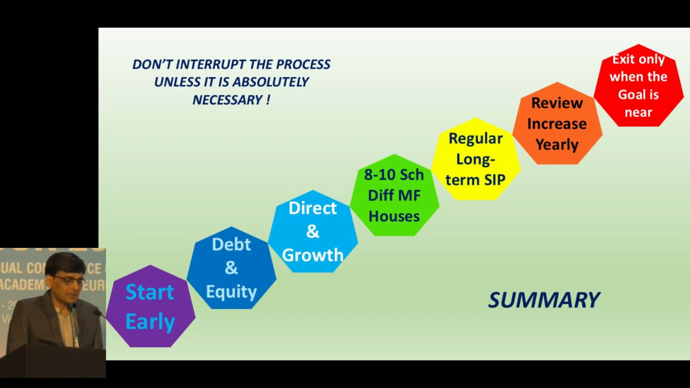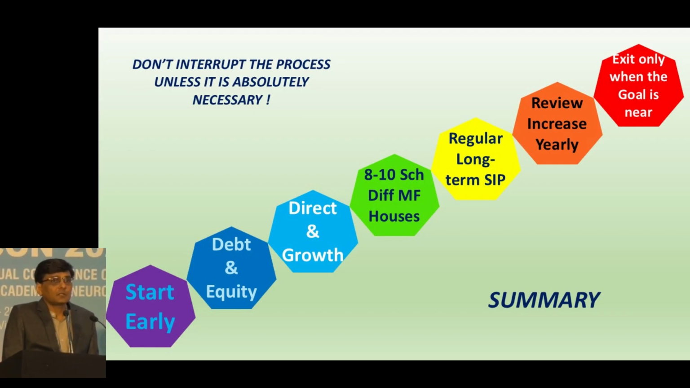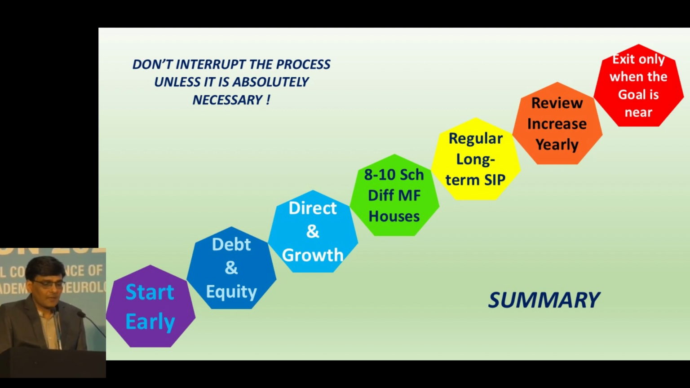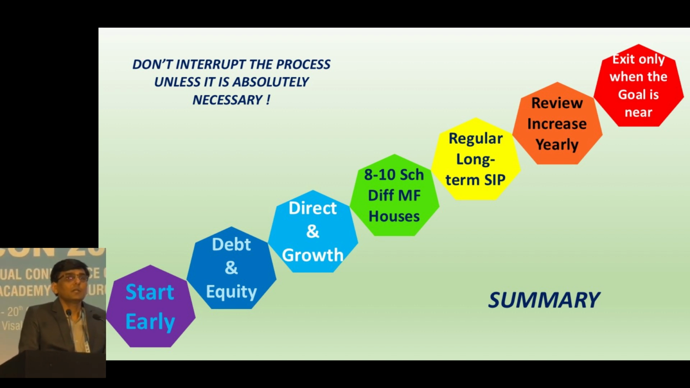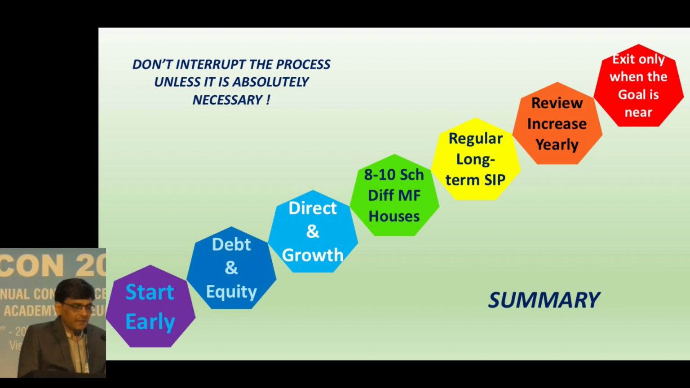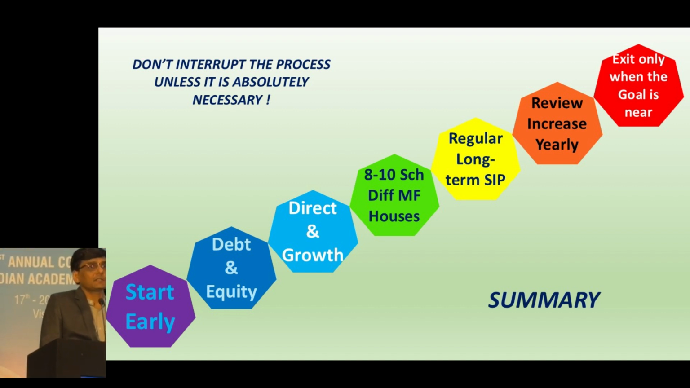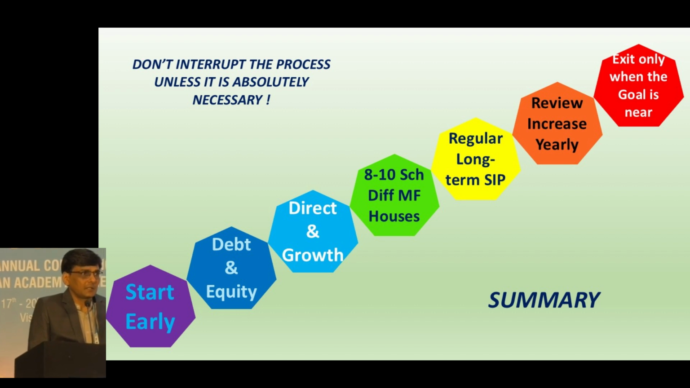So this is the process. Start early. Always go for a combination of debt and equity. Always go for direct and growth options. 8 to 10 schemes of different mutual fund houses are enough. Do regular long-term SIP. Review and increase your investment every year. And exit only when the goal is near. And don't interrupt the process unless it is absolutely necessary.